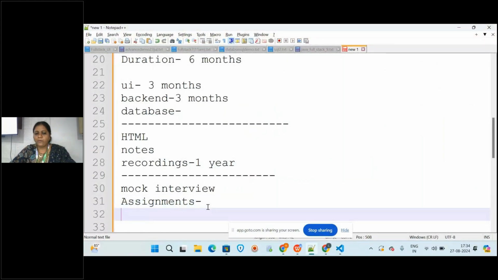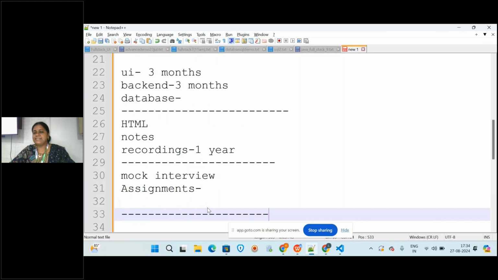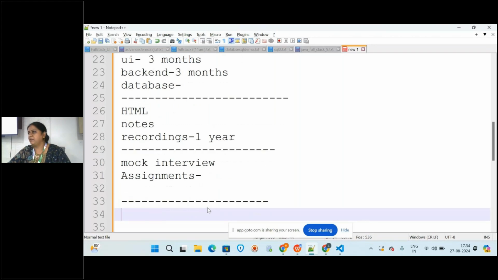So why are mock interviews and assignments compulsory? To crack a job, you may be technically very strong, you learned UI, Java, or completely backend, but if you are not able to communicate or answer properly, it is a problem.